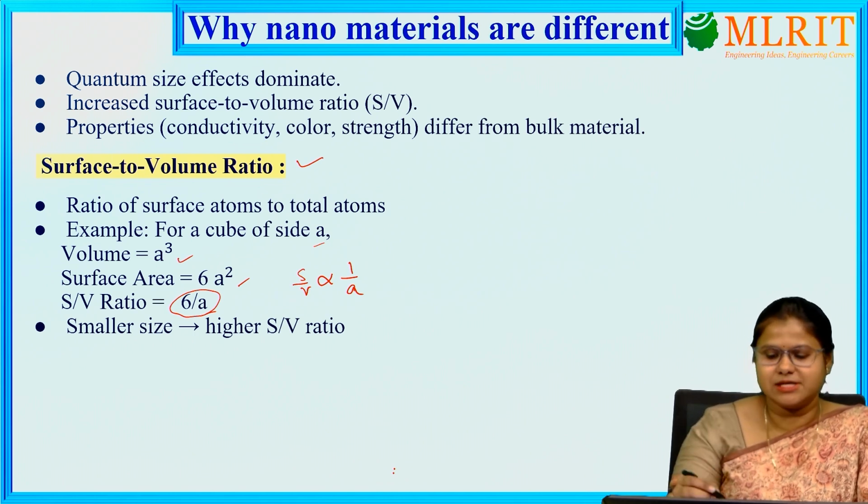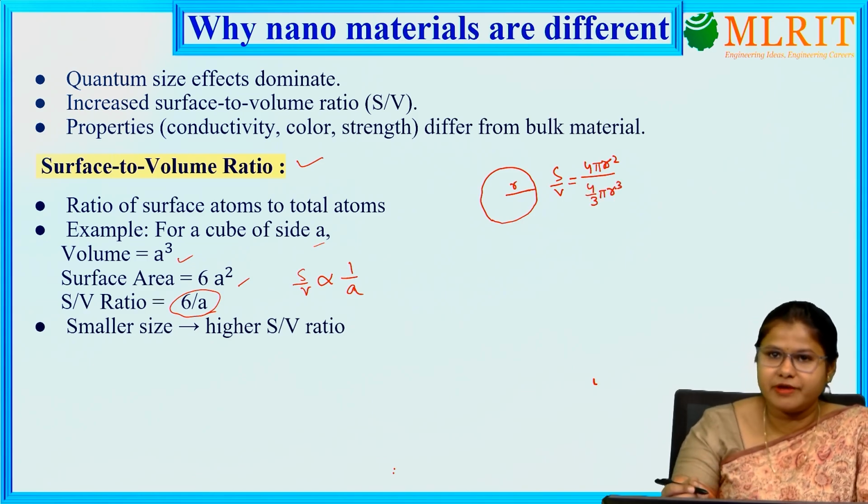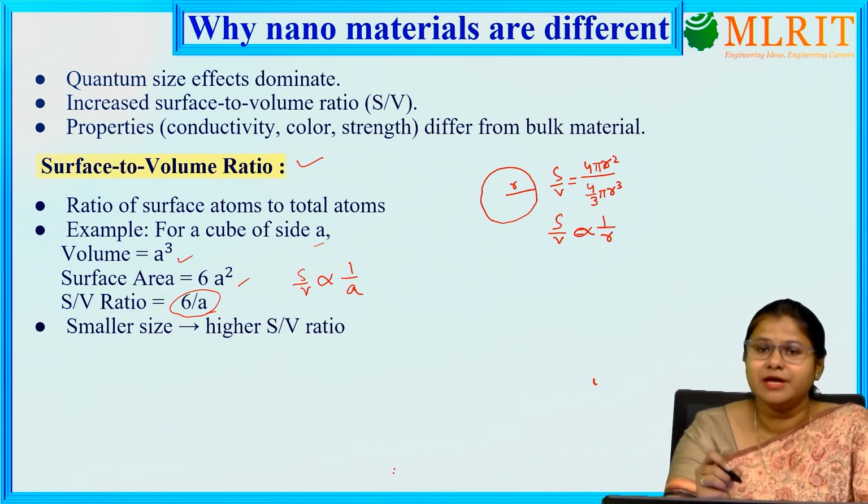Similarly, let me consider a sphere of radius r. Here also, if I find the surface to volume ratio, what is the surface area? 4 pi r squared, divided by the volume, which is 4 by 3 pi r cubed. If I solve this, we get the surface to volume ratio for a sphere, which is inversely proportional to r. That means it is inversely proportional to the radius of the sphere.